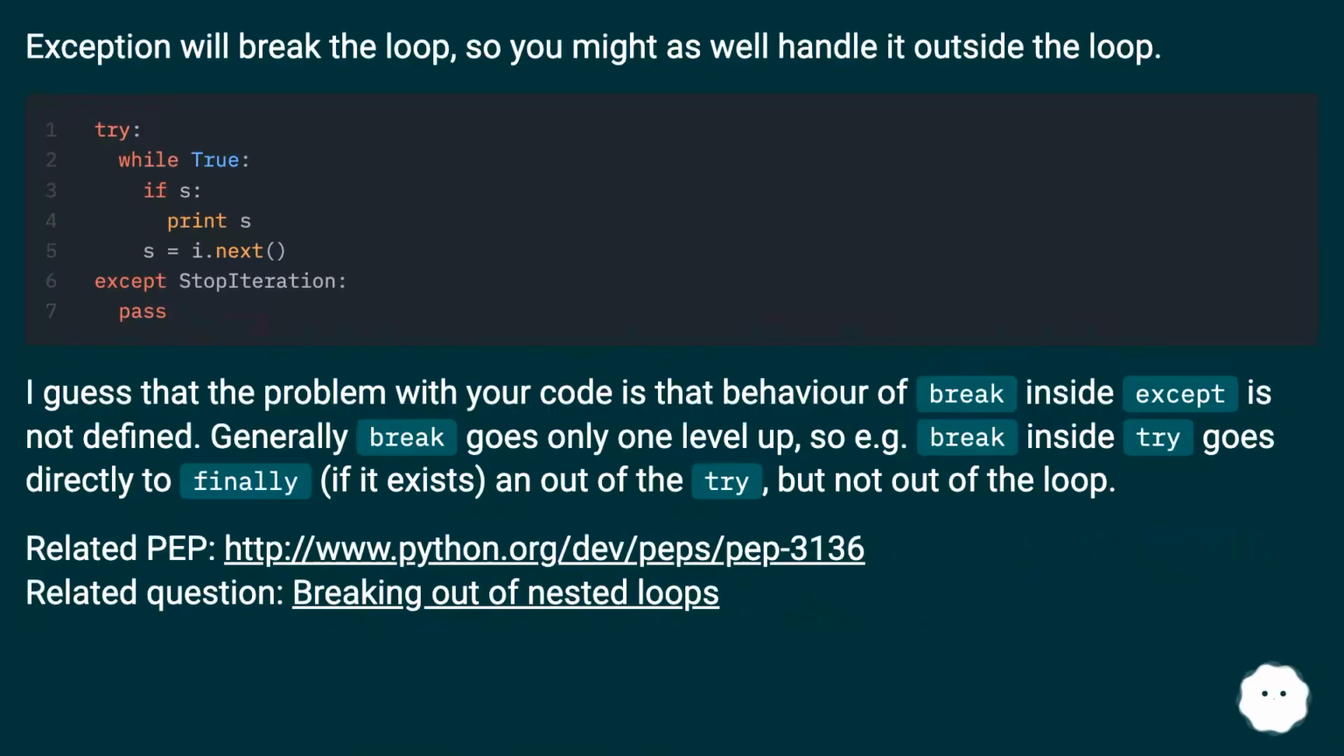Exception will break the loop, so you might as well handle it outside the loop. I guess that the problem with your code is that the behavior of break inside except is not defined. Generally, break goes only one level up, so e.g. break inside try goes directly to finally, if it exists, and out of the try, but not out of the loop. Related PEP. Related question: breaking out of nested loops.